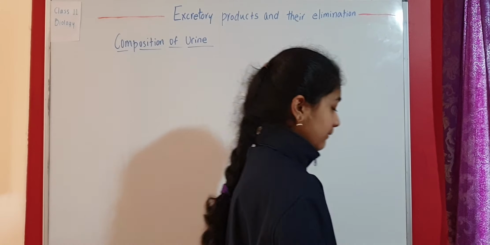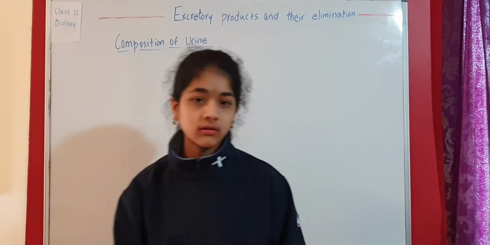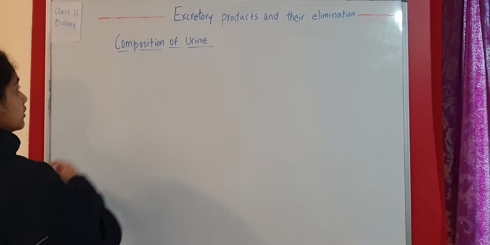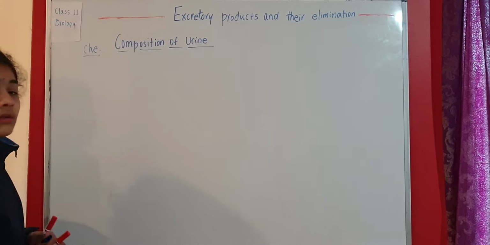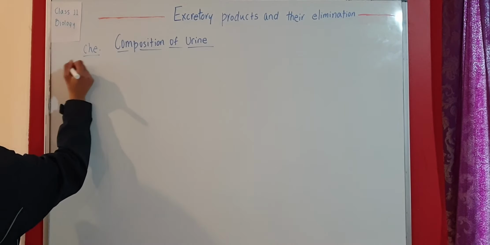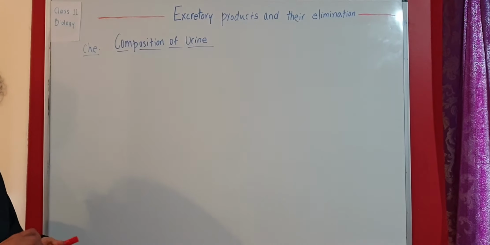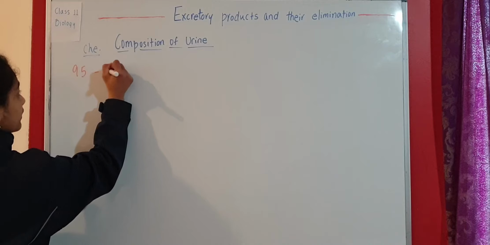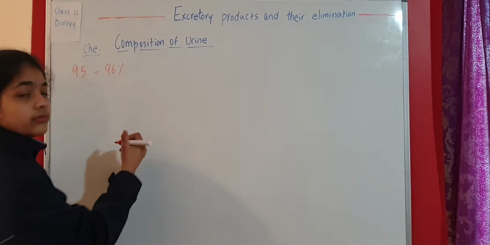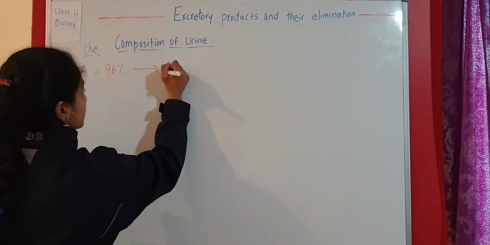So coming to the chemical composition of urine. We have written it here. This is chemical composition of urine. Now, first, 95 to 96% of urine is water.